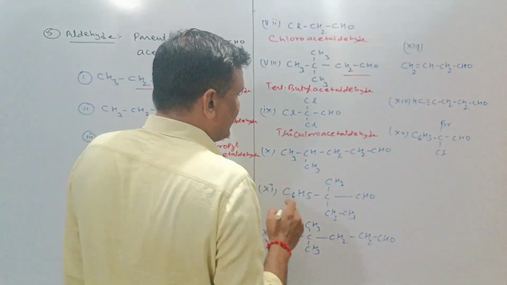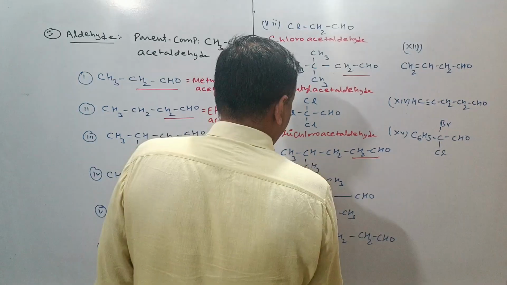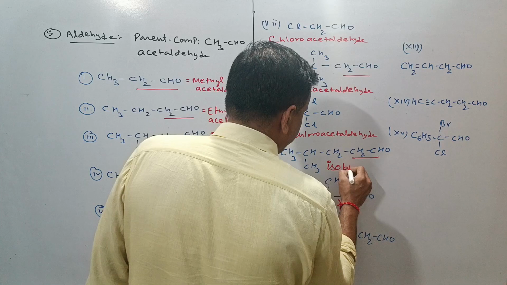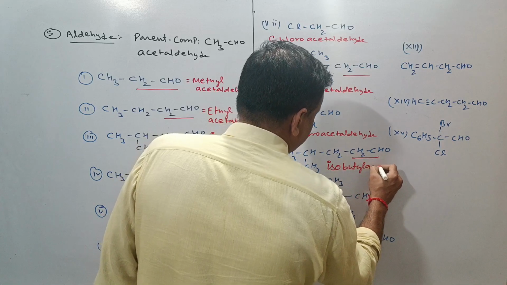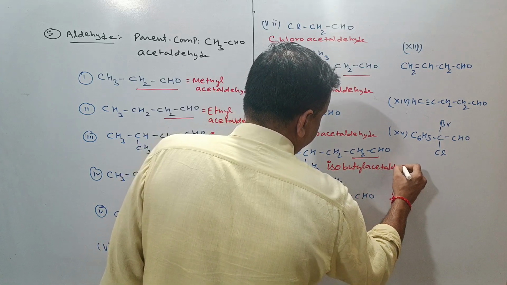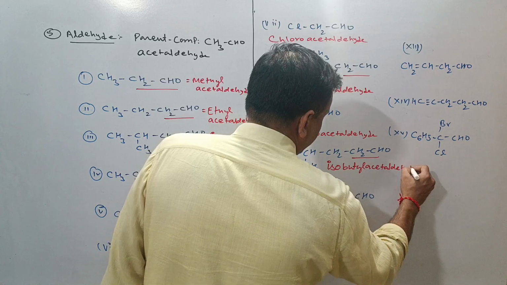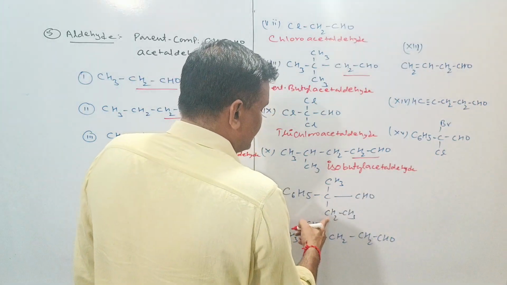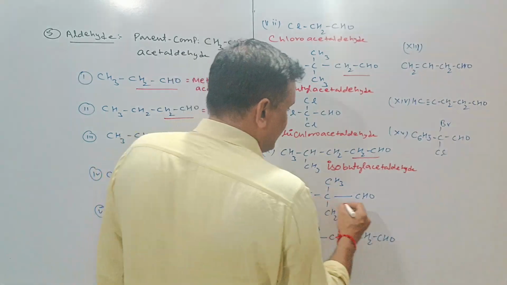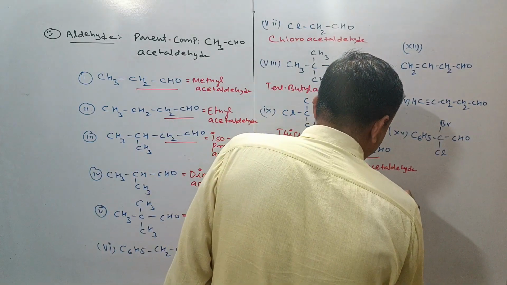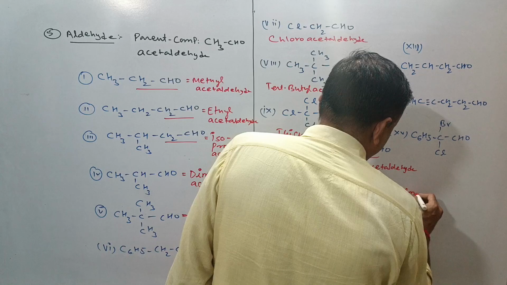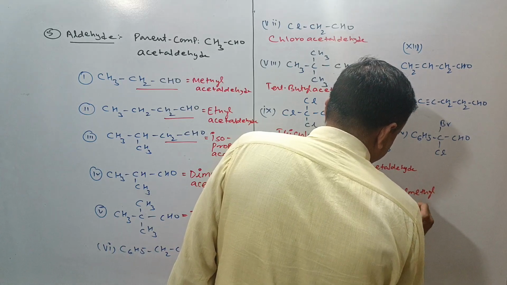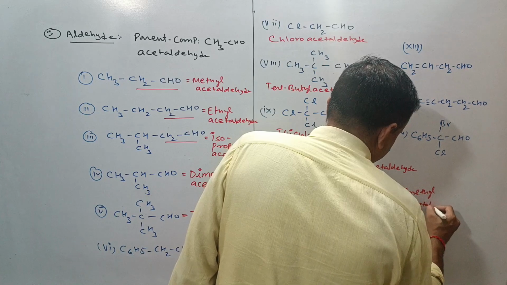This is acetaldehyde with isobutyl, so it will be isobutyl acetaldehyde. This is acetaldehyde with ethyl, methyl, phenyl, so it will be ethyl, methyl, phenyl acetaldehyde.